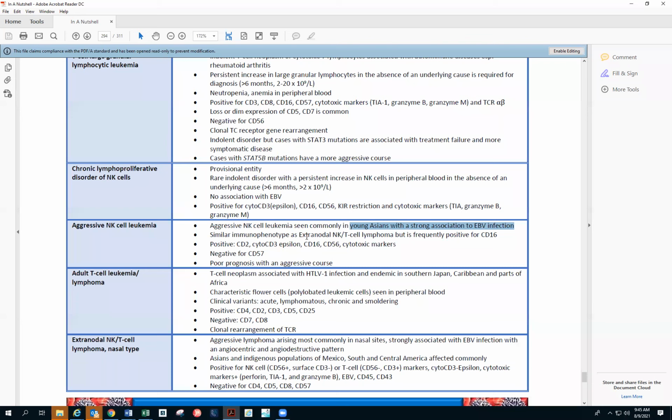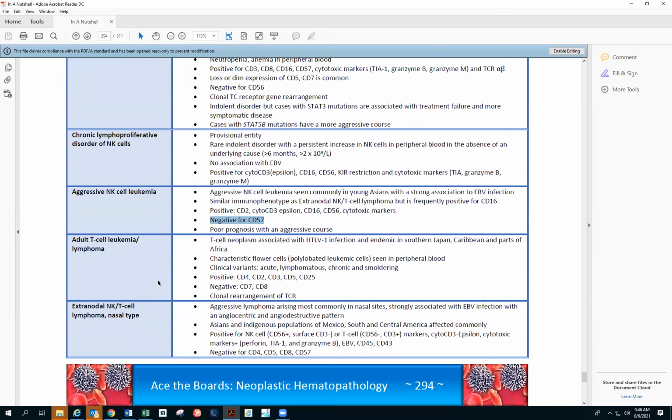It has a similar immunophenotype as extranodal NK, but is frequently positive for CD16 as well. So positive for CD2, cytoplasmic CD3 epsilon type, so that's specific for NK cells. And then CD16 and CD56, as I said, are the NK markers, again the cytotoxic markers. CD57 is more of LGL, so this is negative here in aggressive NK, with poor prognosis. So that's aggressive NK.